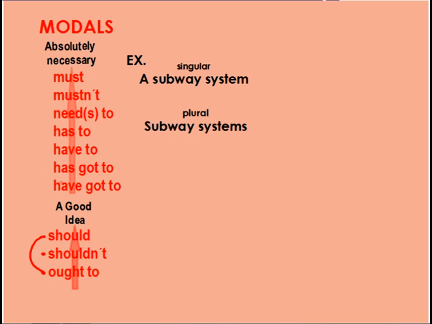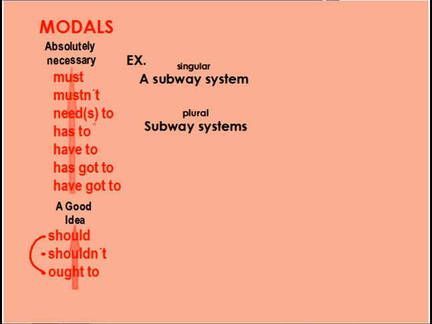Okay, now, if I think that my opinion or my suggestion is a little bit more necessary, I can use these modals here. I can use have got to, has got to, have to, or has to. Or if I think it's necessary, I can say need to or needs to, right? If I think it's not necessary, I can say mustn't, or something that's really important not to do, mustn't. Or if I think something is really, really important, I can say must, almost absolutely necessary with must, okay?